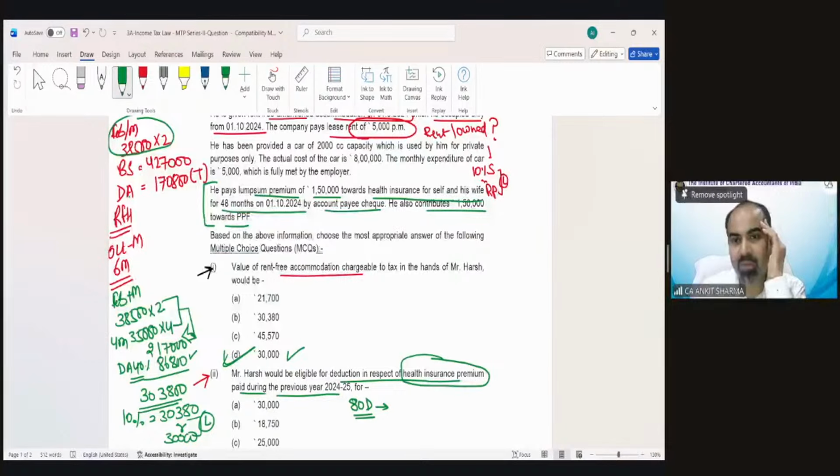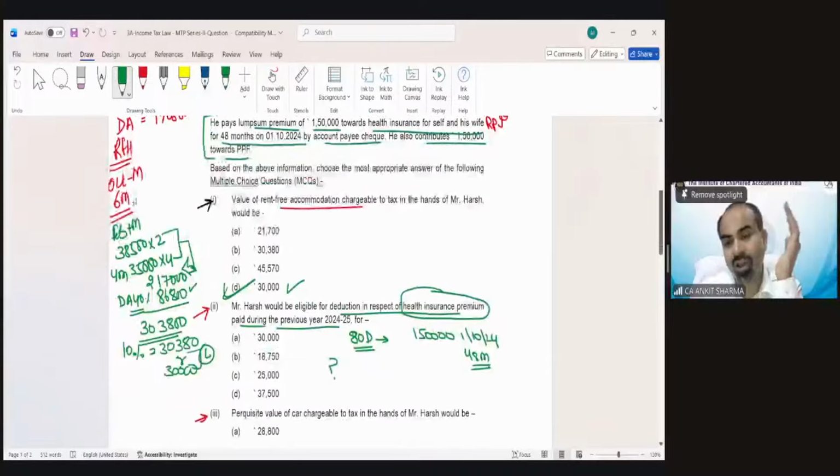Health insurance premium, he paid 1,50,000 via cheque on 1/10/24 for 48 months. So can you tell me how to solve this question if you have gone through the Section 80D provision, students?